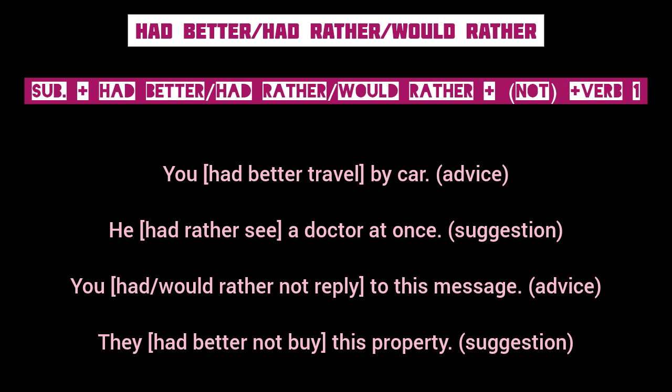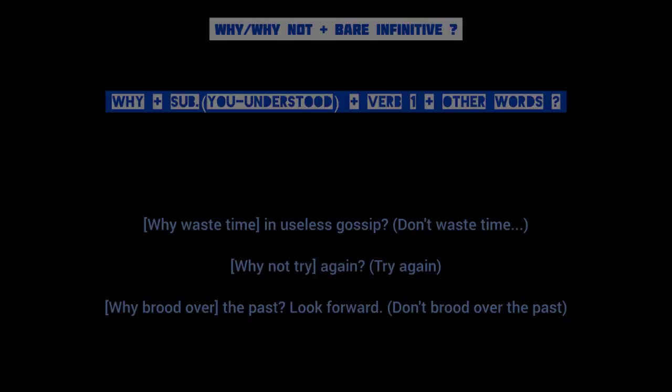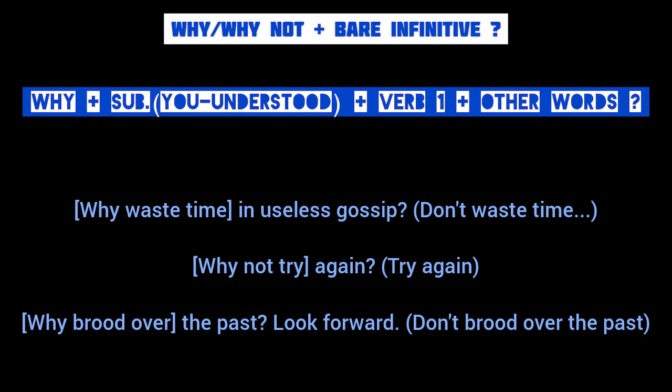If the sentence is negative, we use not immediately after one of these expressions of advice. And then comes the first form of the verb. Now, generally we use the word why in an interrogative sentence, that is to ask a question. However, sometimes to give advice and suggestion also we use a why sentence. But the structure of such a why sentence is slightly different.